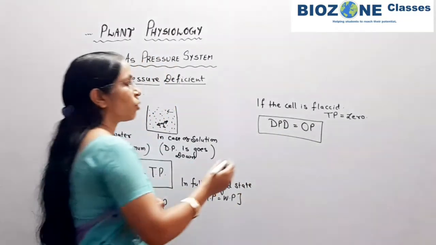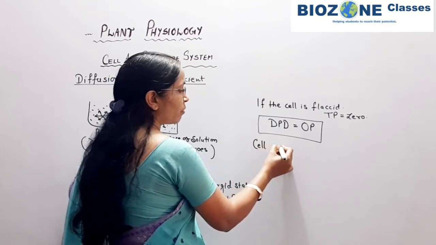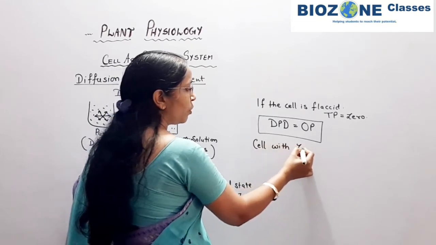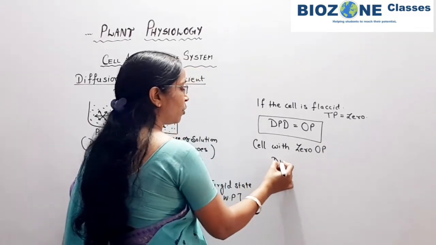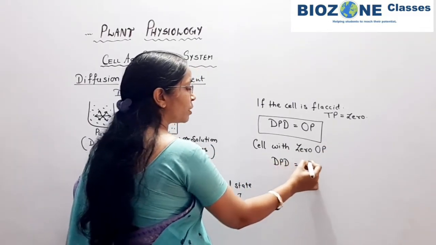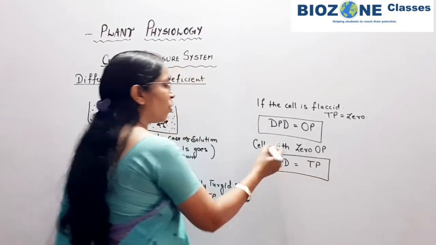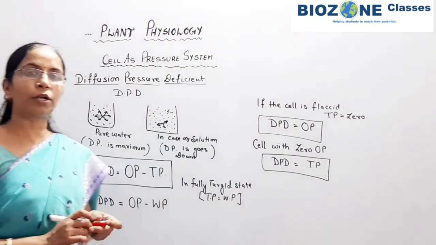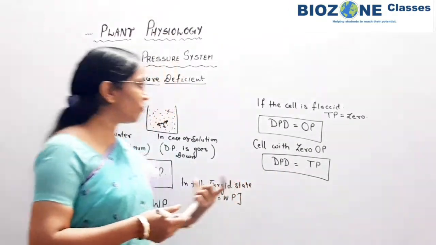For a cell with 0 osmotic pressure, the DPD of the cell is always equivalent to turgor pressure, because there is no demand of water for the cell. So remember the value of DPD for the different cells.